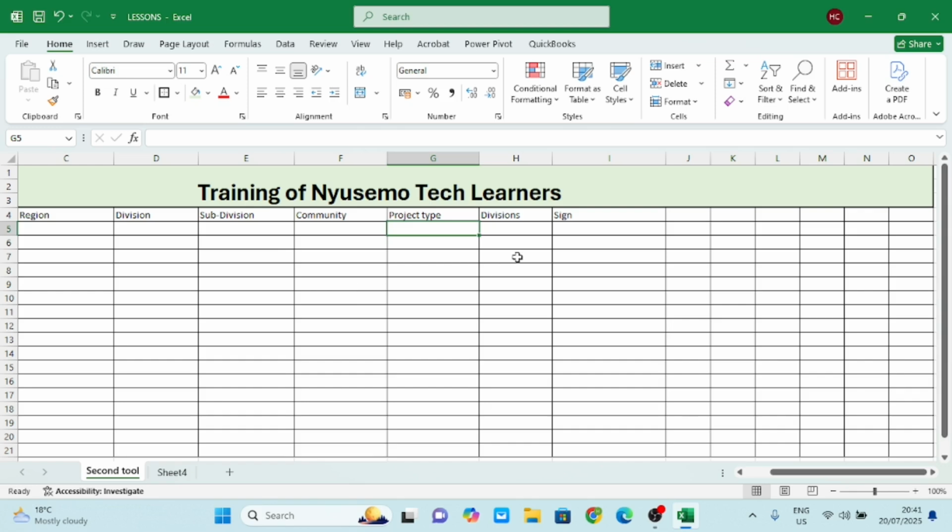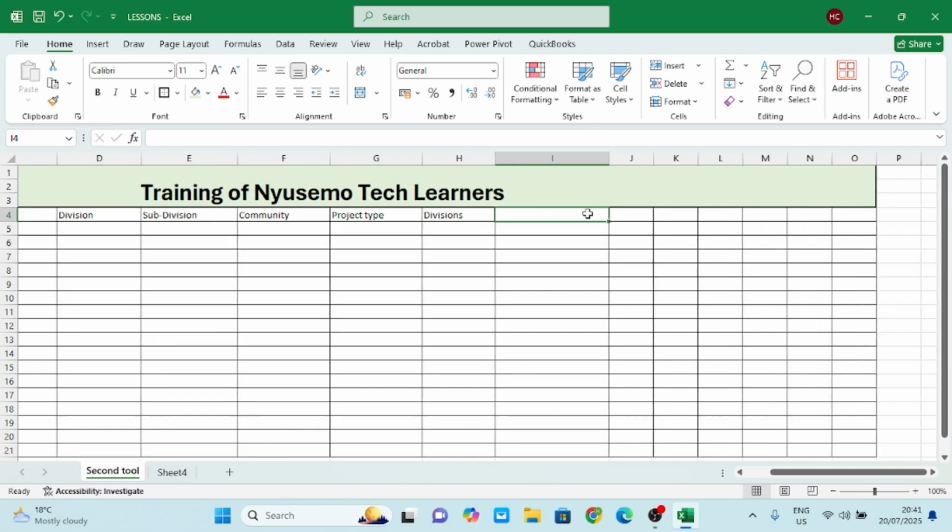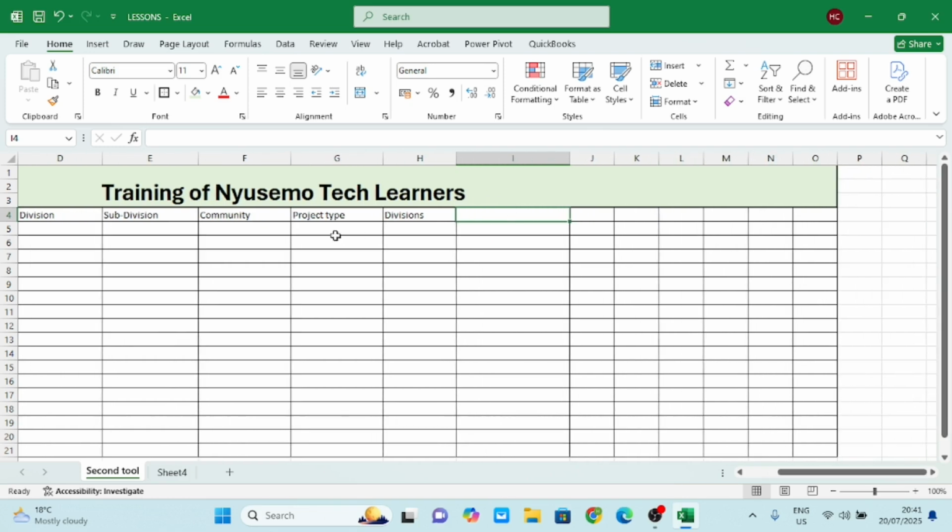And then here now, the next thing I want us to put, which is very, very important, is type of project. Yes, division. I remove this because we have it here, and then here now we'll just put number of boys, and then we'll just copy this. We'll put Ctrl+C, and then we come here Ctrl+V, and then we double click, and then we put girls.